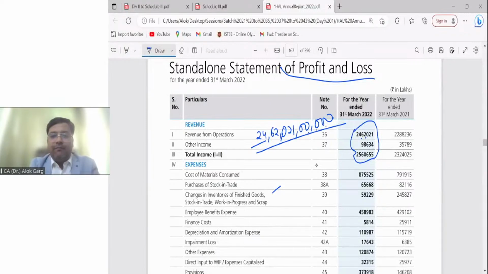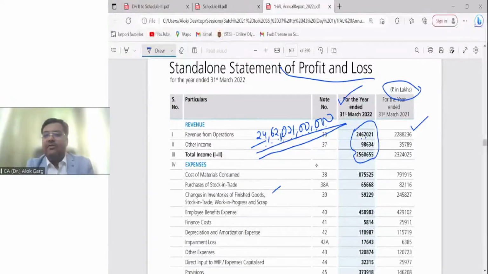1, 2, 3, 4, 5, 6, 7, 8, 9, 10, 11, 12. This is a 12-digit number. A 12-digit number for the current year, a 12-digit number for the previous year. But instead of giving this long train, they have rounded off in lakhs and given 24 lakh 62,021. The comma should be there. This is not a good presentation.